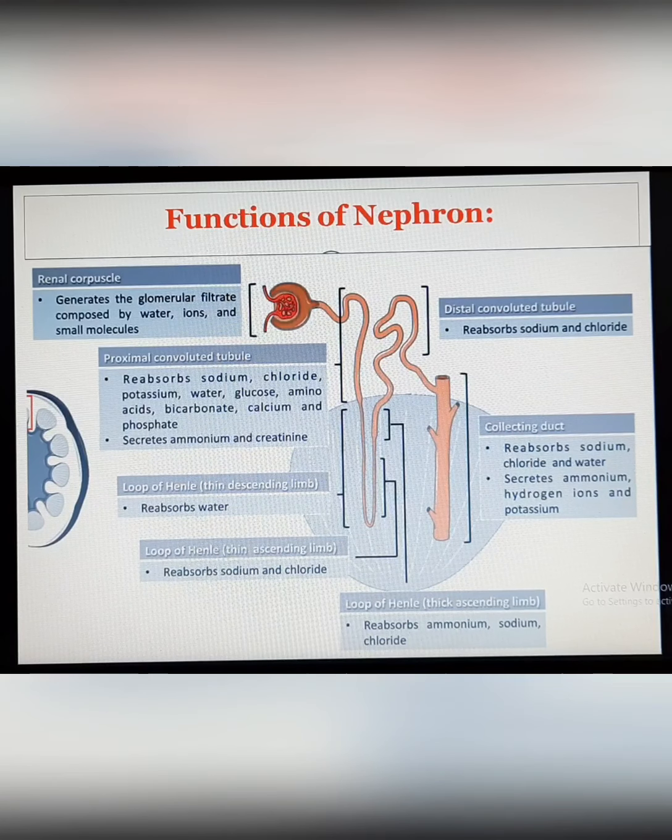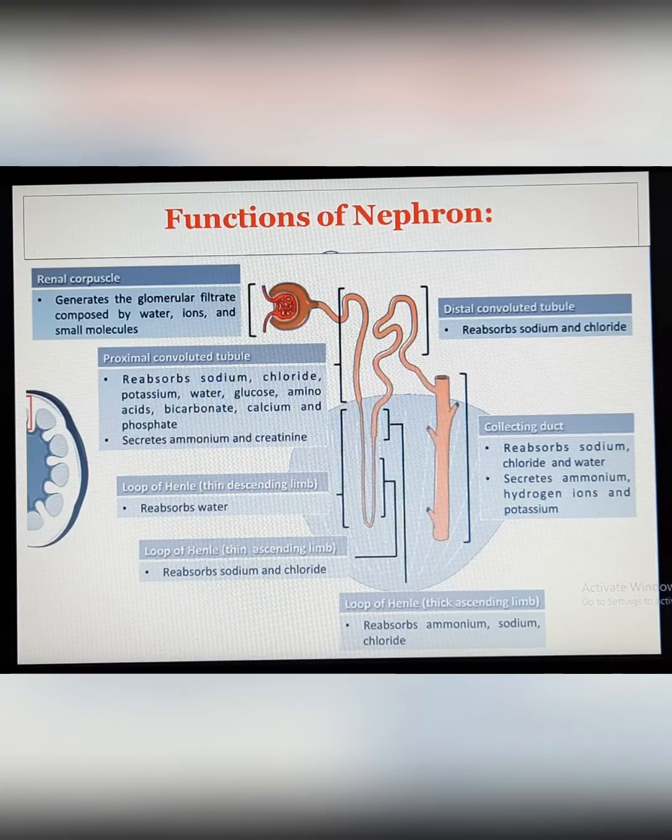And the last one is urine formation. You can see the reabsorbed sodium, chloride and water, and it secretes ammonia, hydrogen ions and potassium. It produces urine which collects into the collecting duct.